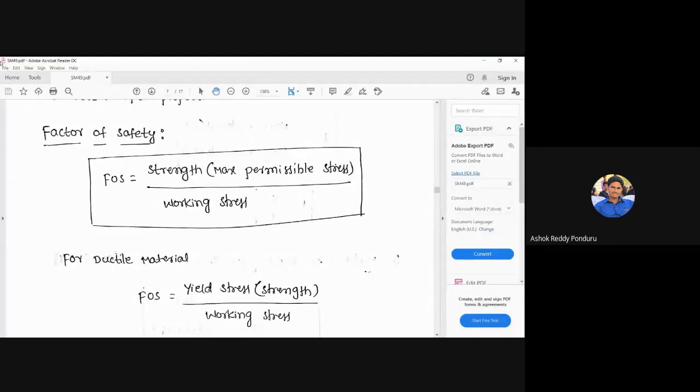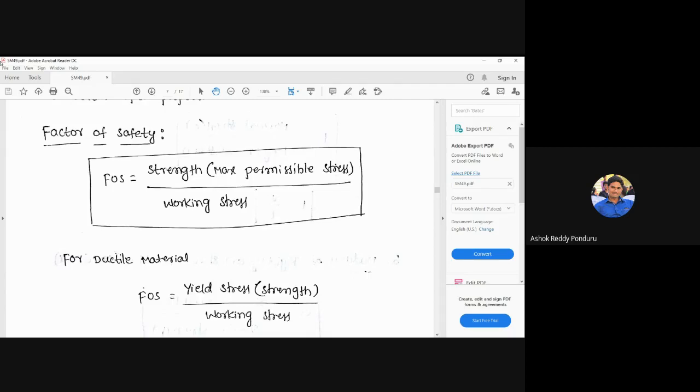Suppose, for example, I am considering the factor of safety of a member which is used in an aeroplane. You know that on the aeroplane, different forces are acting. Wind force is acting here. How much wind force is acting on the aeroplane? We can't answer that. That depends upon the climate. Sometimes the wind force may be minimum, sometimes the wind force may be maximum. We can't identify that.